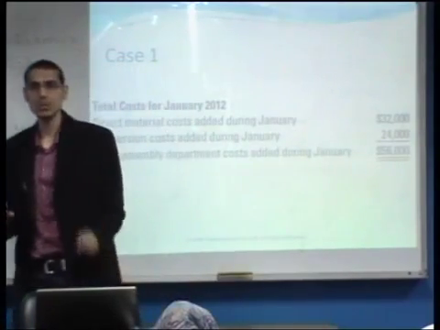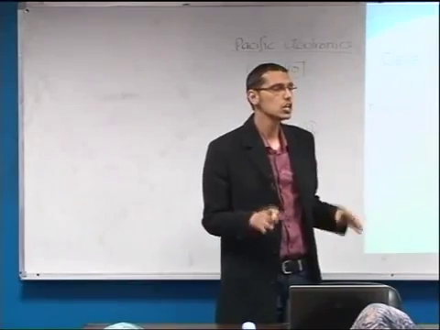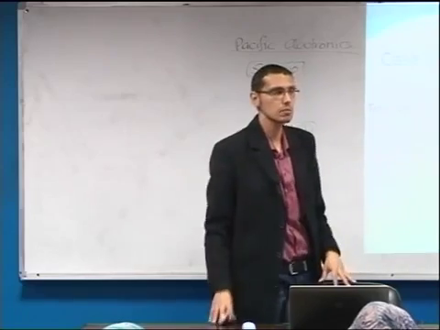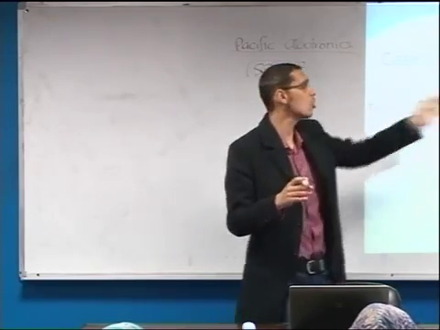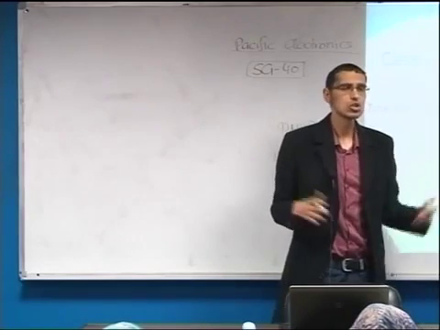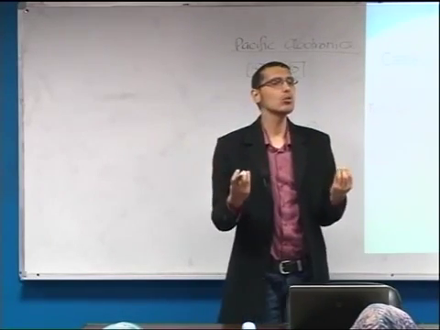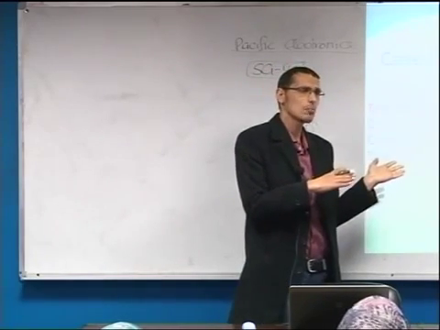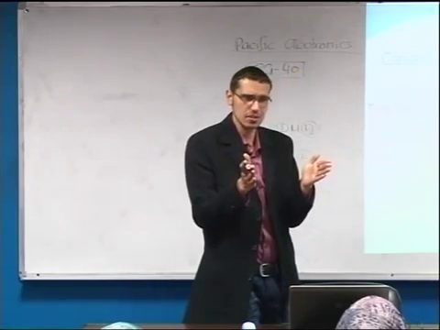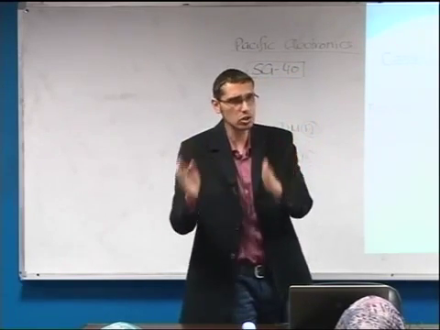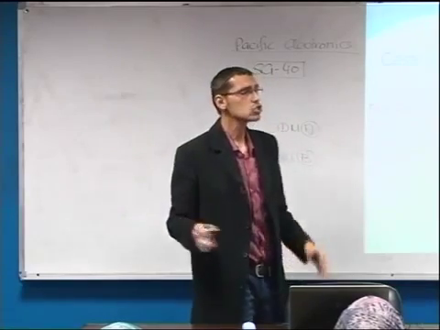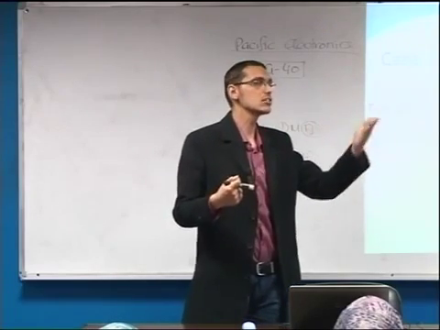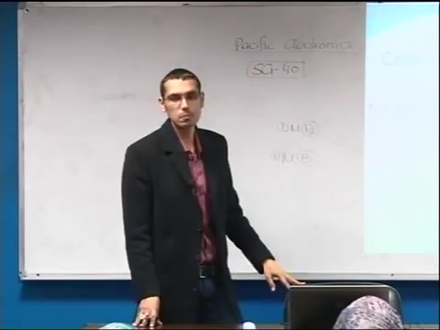Now, you as cost accountants have the knowledge of the number of units that was started and completed at the end of the period, and you have the knowledge of the costs that were incurred within the period. So, if we need now to calculate the costs of the finished goods, of course, we do not have any ending work in process. Therefore, the only costs that we need to calculate in this case are the costs of the finished goods at the end of January. Correct? So what are the costs per unit for the 400 units that were completed at the end of January? What do you think?